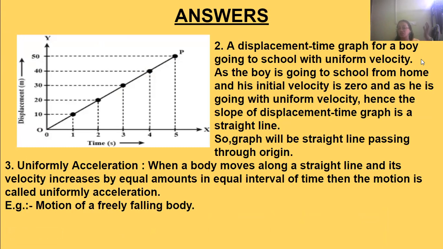That is, the displacement is changing uniformly with respect to time. As the boy is going to school from home, his initial displacement is zero, and he is going with uniform velocity. Therefore the displacement time graph will be a straight line passing through the origin. So this graph represents the displacement and time of a boy who is going to school with a uniform velocity.